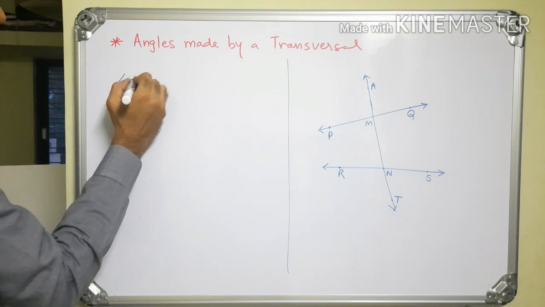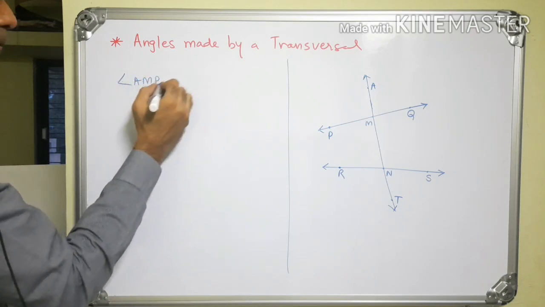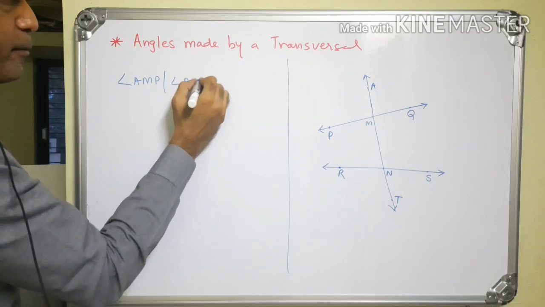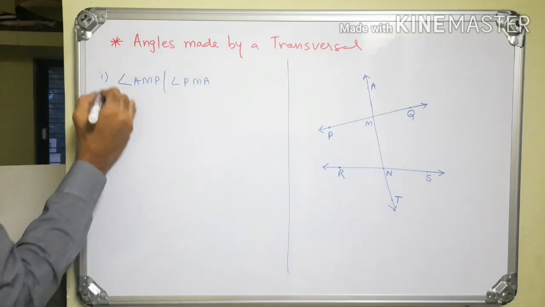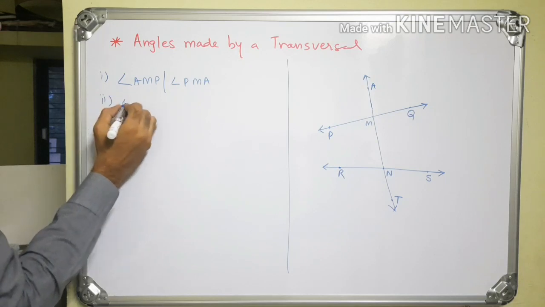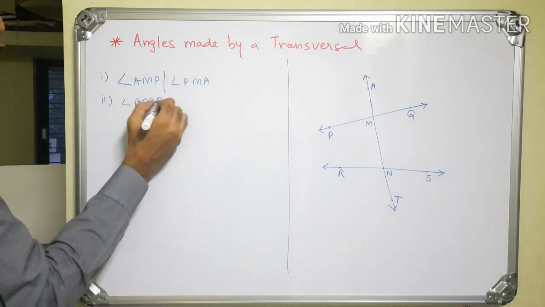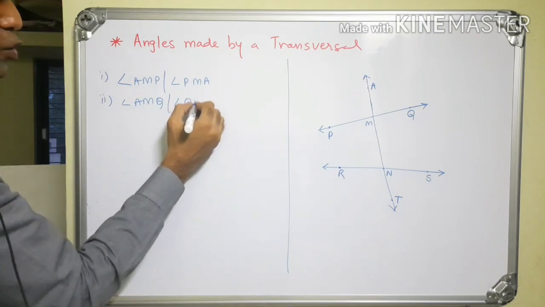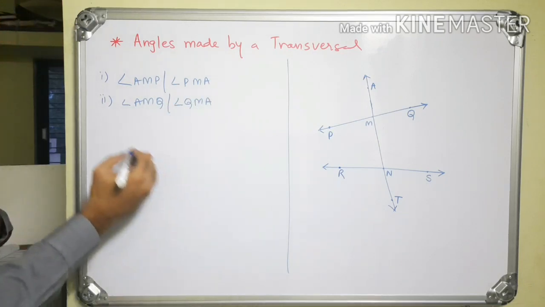Angle AMP or angle PMA. This is the first angle. Second angle, AMQ or angle QMA.